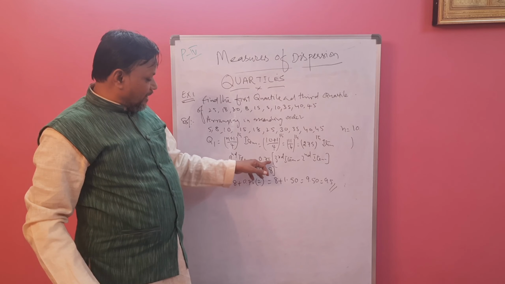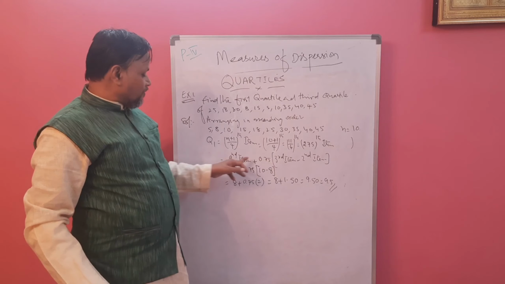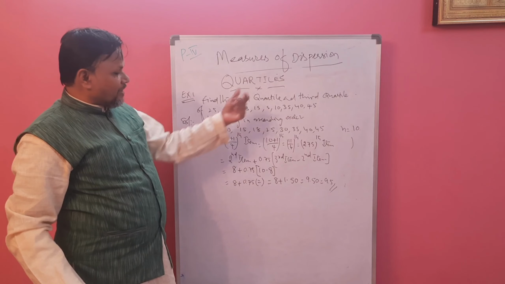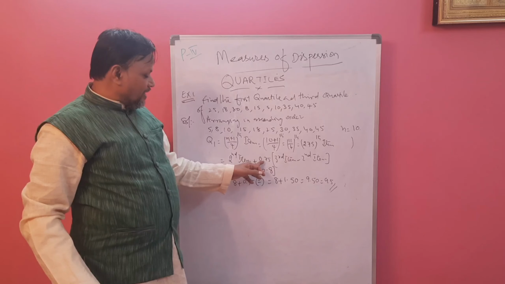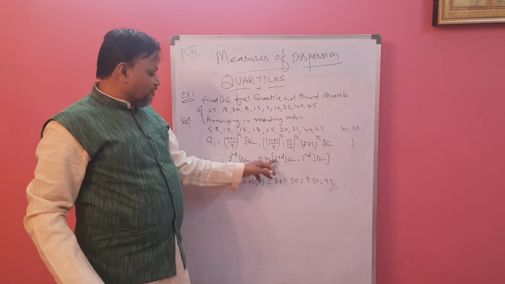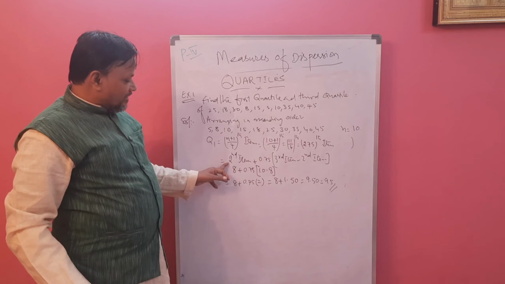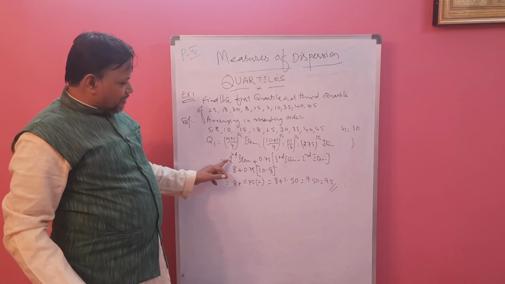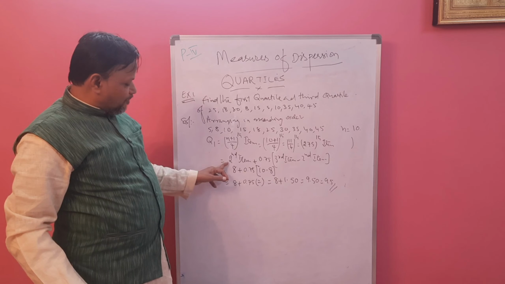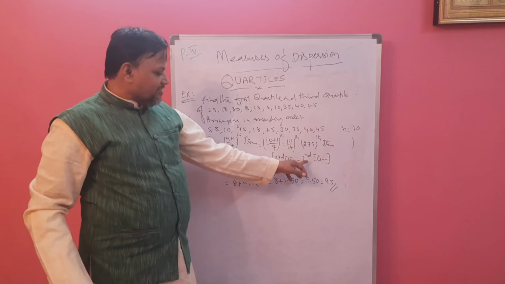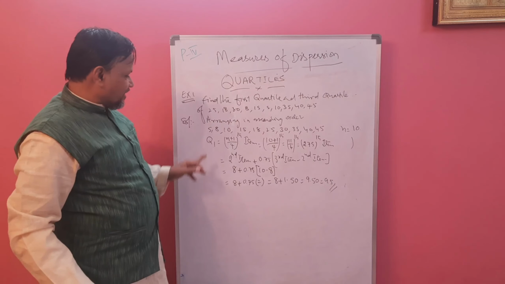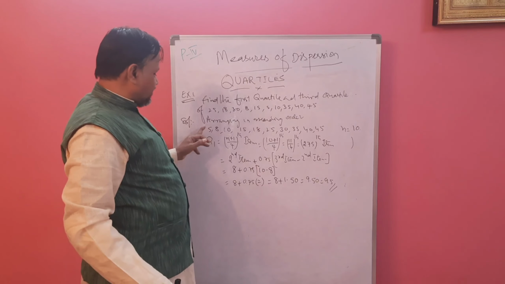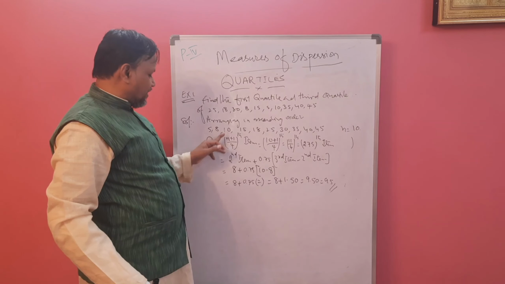75, 0.75 into what? Which term is there? Second. So we start with the third term minus the second term. Whenever a decimal part is there, we have to take the next term of the given integer part minus the same second term. So here the observations are there. This is our first term, second term, third term.